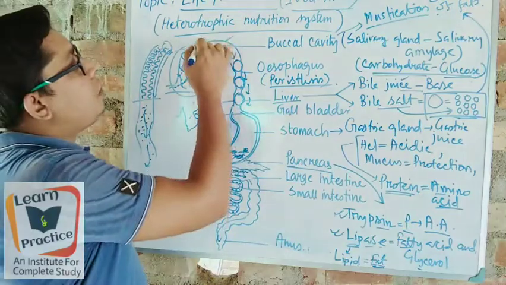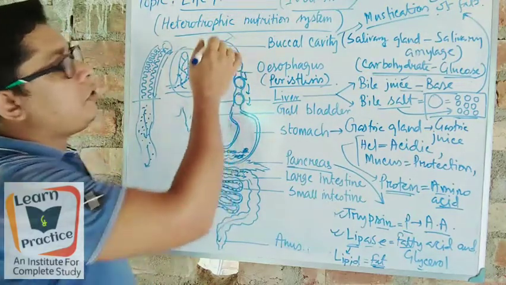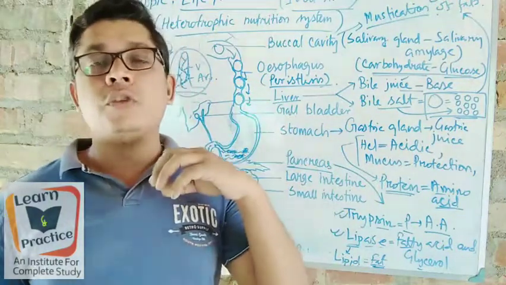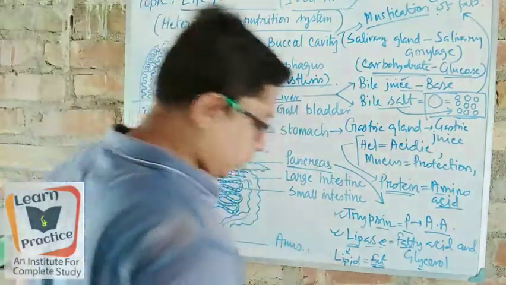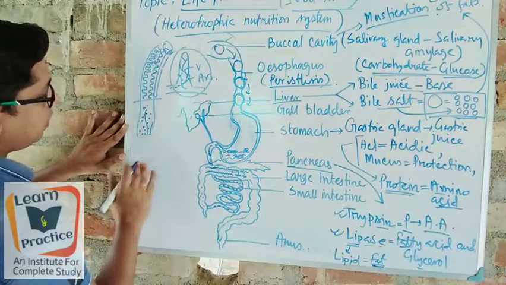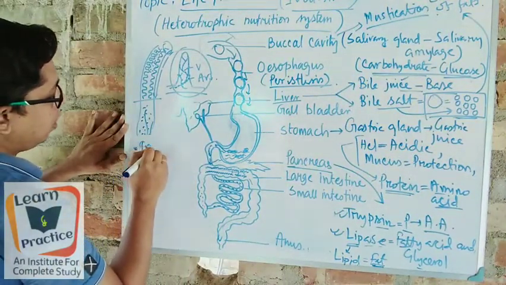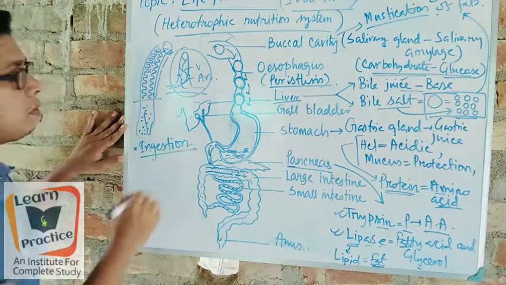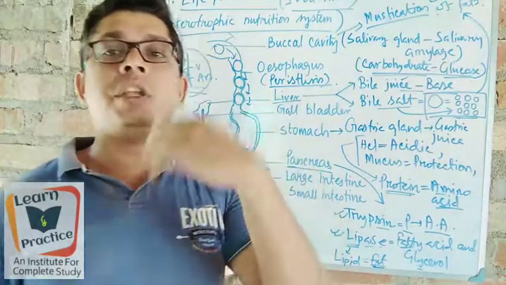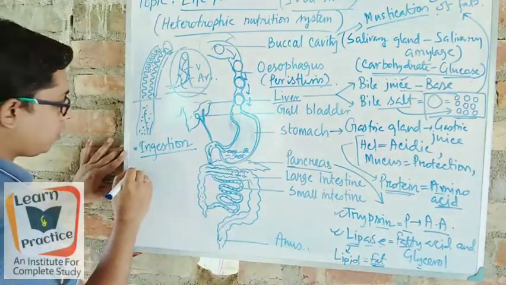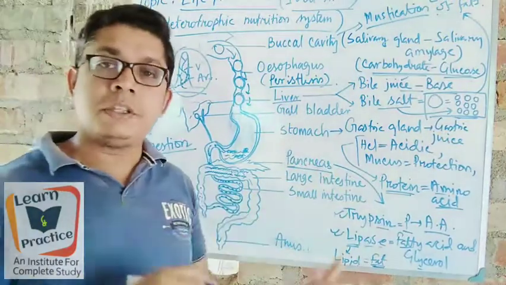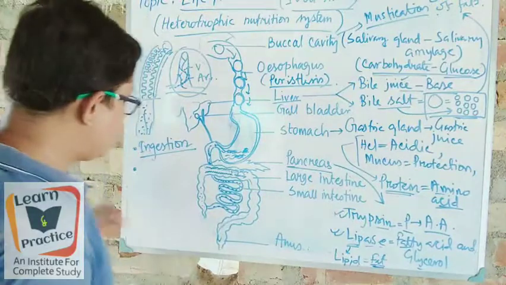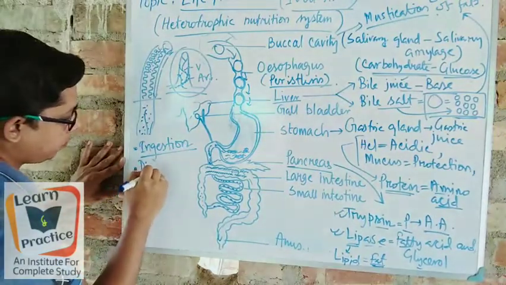First of all, we are taking the food through our buccal cavity, right? Through our buccal cavity we are taking the food. That is called the ingestion of the food. What is ingestion? Here we can write the first word, that is ingestion. Ingestion means intaking the food into our body. After that, when the food is taken, it goes through the esophagus to the stomach and digestion starts. So the next process is digestion.